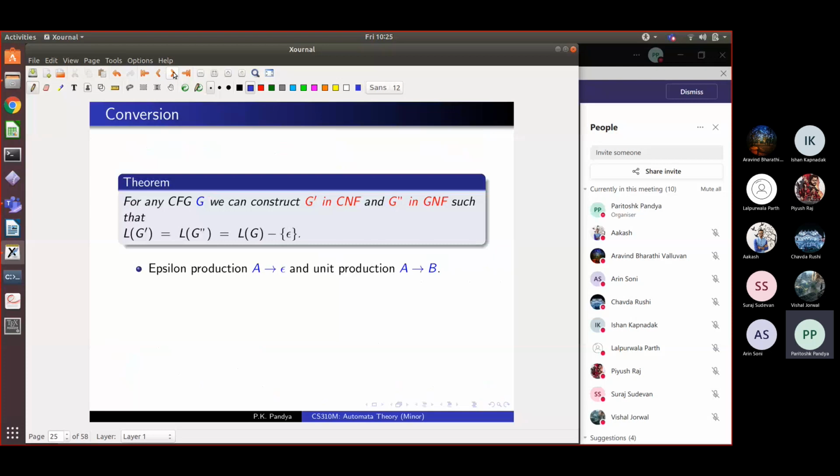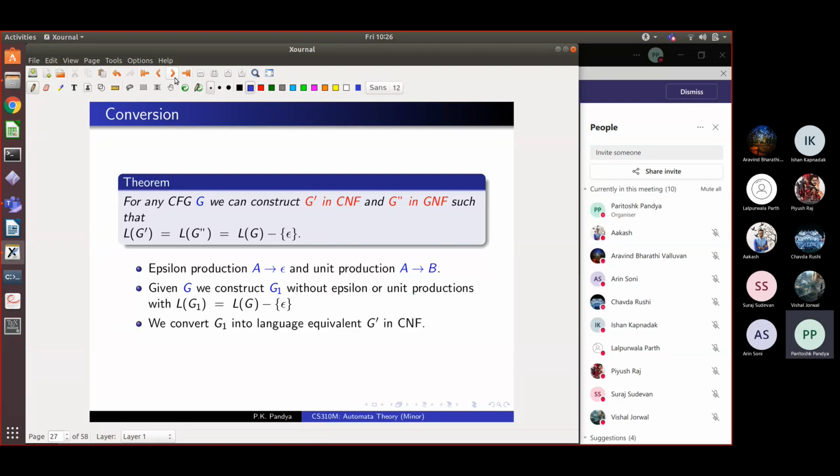So what we do is we first construct a grammar G1 which has no epsilon or unit productions, whose language will be the same as the language of G except for the epsilon string. Epsilon string cannot be derived anymore. This is the first step we will do.